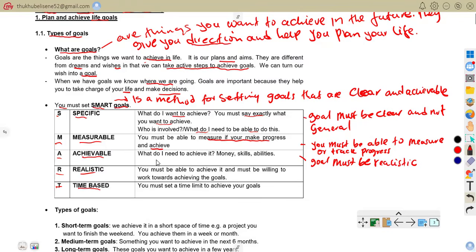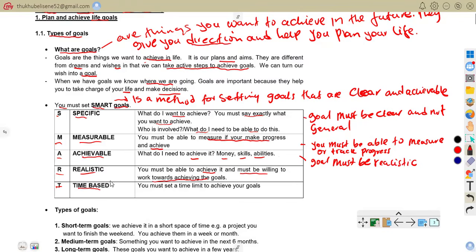Like it says, what do I need to achieve it? Money, skills, as well as abilities. Also, we are saying the goal must be realistic, like we've said. We talk about realistic or relevant. So you must be able to achieve it and must be willing to work towards achieving the goals. You have to come up with something that is going to be easy for you to achieve. So that's when you are saying you are being realistic.